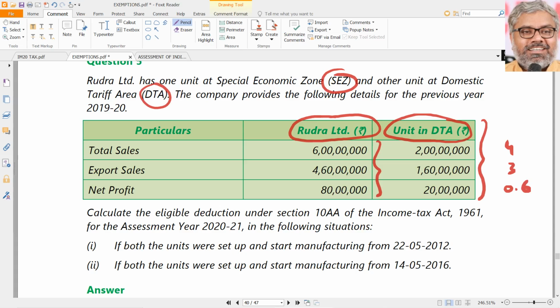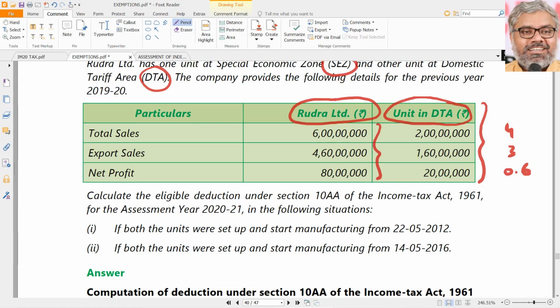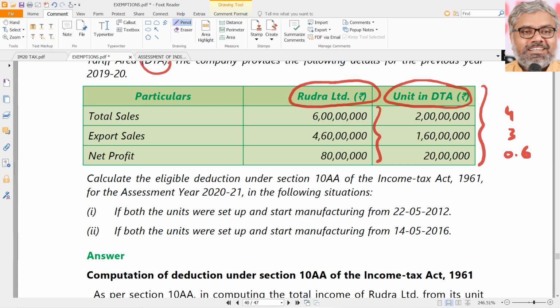Export turnover of unit in SEZ is 3 crores. Total turnover of unit in SEZ is 4 crores. From the information we can easily identify, though it is not given directly. Now he asks about eligible deduction for the assessment year 2021. Naturally that is our year. If both units were set up in year 2012-13, right?